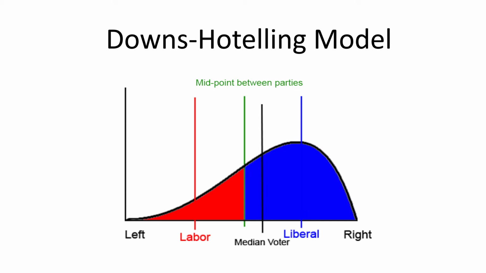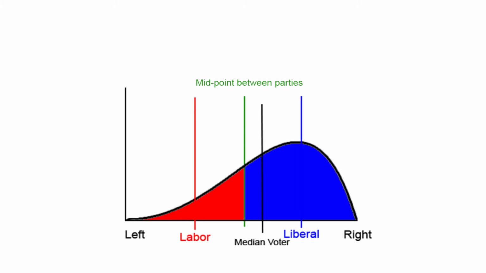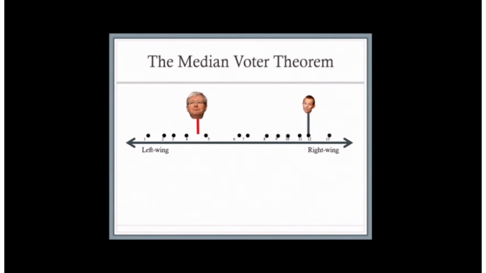So what the Downs-Hotelling model predicts is that over time, the two parties will converge onto the median voter. That is, they'll become more and more similar policy-wise, until they both capture the median voter. And then it's just a random toss as to who wins, since they're so similar. This can be observed through this cute animation by my Polls 1002 lecturer, Andrew Banfield.